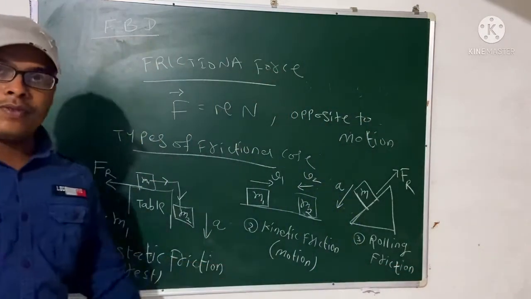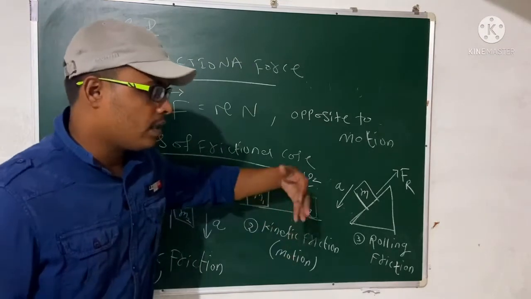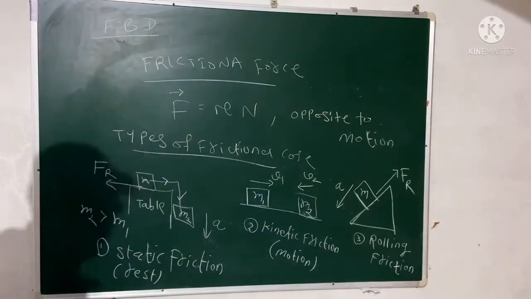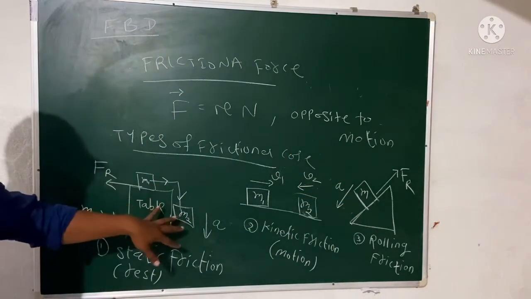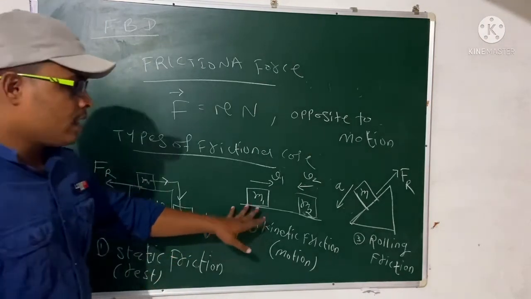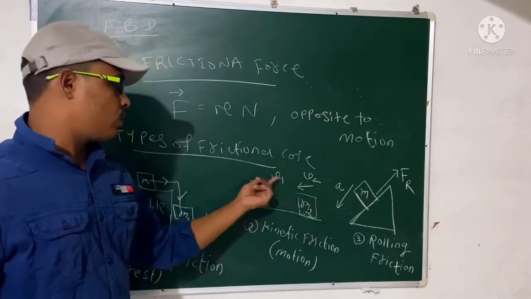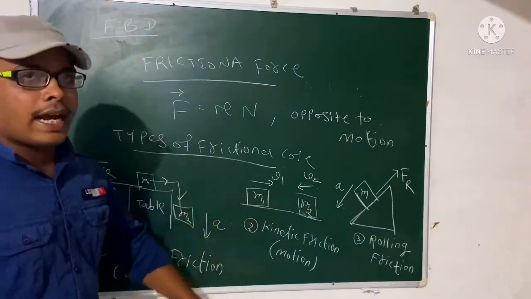Right. So we have three types of friction. One is static friction, another is kinetic friction, and another is rolling friction. Try to understand: here one object is moving, another is at rest, and it is pulling M1. In the second case, both objects are moving, so this one gives a friction to that one, and that one also gives a friction to this one. So this is called kinetic friction.